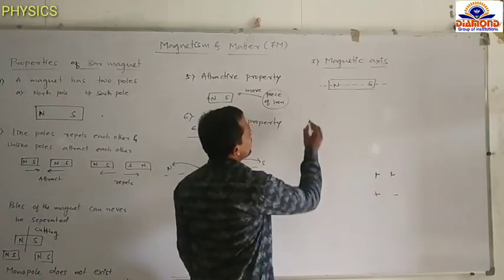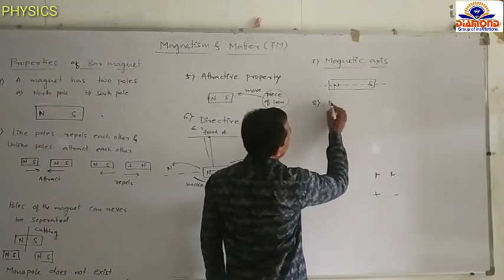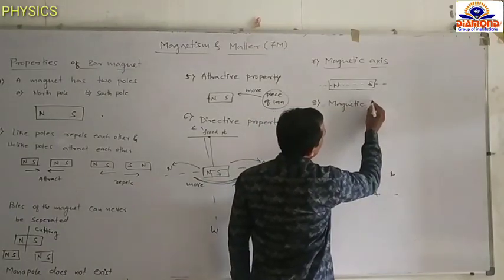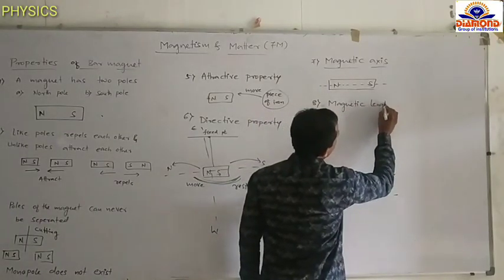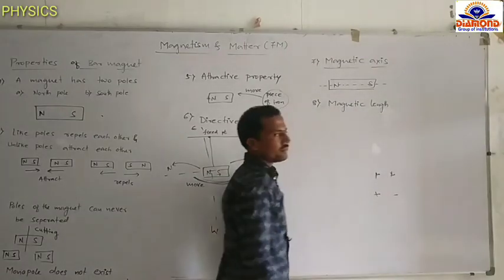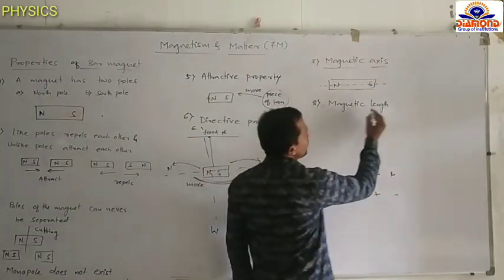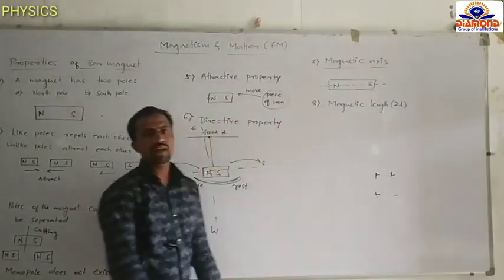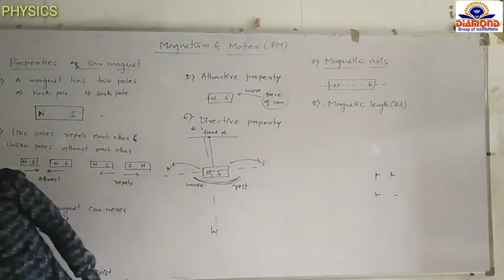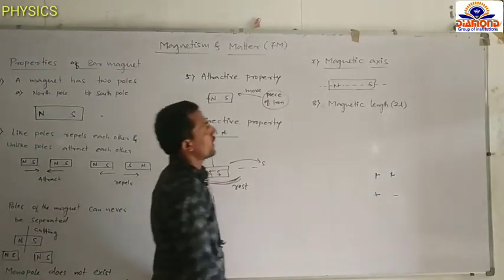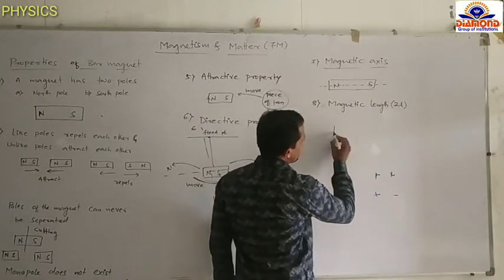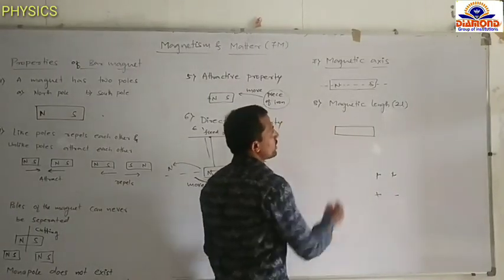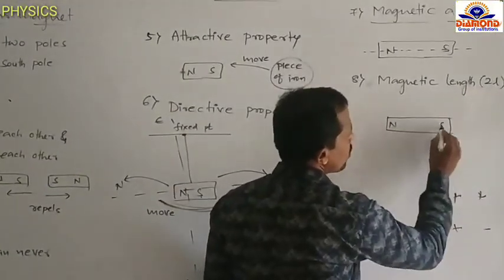The next property is magnetic length. It is denoted by 2L. Again, we are taking one magnet. This is the magnet. This one is the north pole, this one is the south pole.